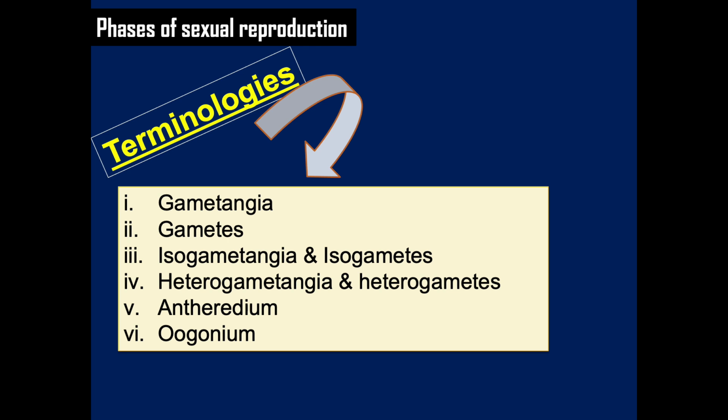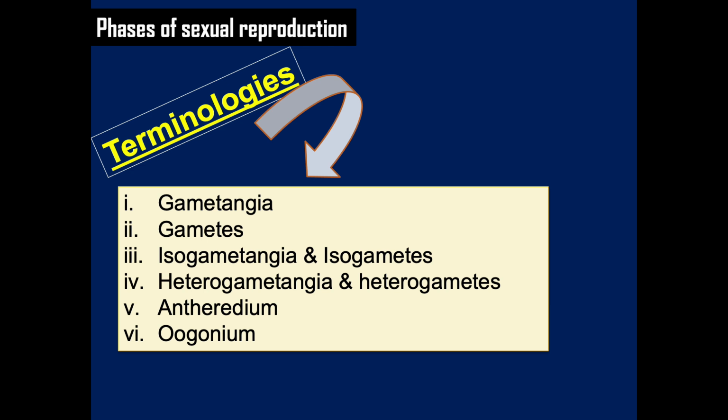Isogametangia and isogametes. If two gametes are similar in size, they are called isogametes, and their copulation is called isogamy. Copulation between two dissimilar gametes, that is, one is smaller, the male, and the other is bigger, the female, is called anisogamy.